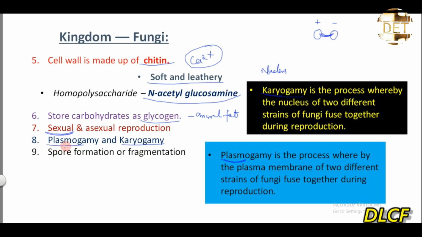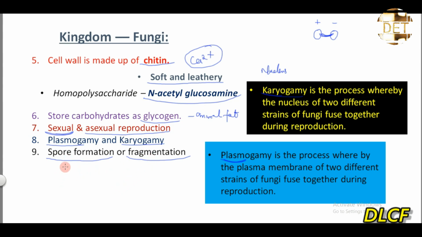So they undergo sexual and asexual reproduction, right? And for sexual reproduction, the two processes are plasmogamy and karyogamy. Then asexual reproduction involves only one organism. Asexual reproduction is usually by spore formation, by producing spores, or by fragmentation.